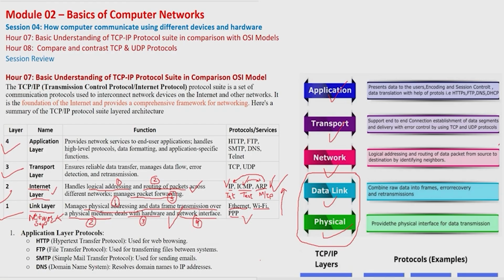Okay, after that, when it goes to the transport layer, it will be making the transfer reliable. For example, if we want to send data reliably, we then need to confirm whether the data has reached or not, so we need to make sure the data is reached. There are two protocols we use for reliability: TCP and UDP.